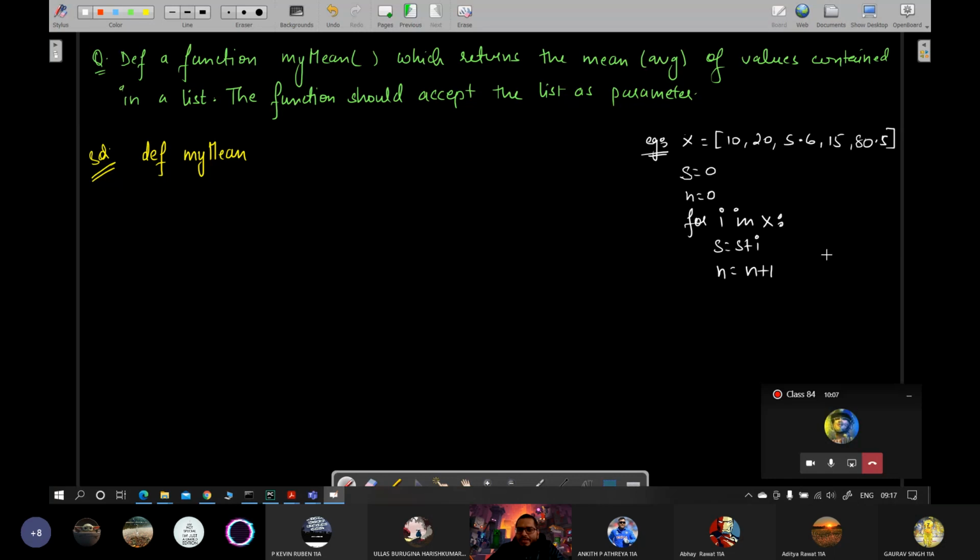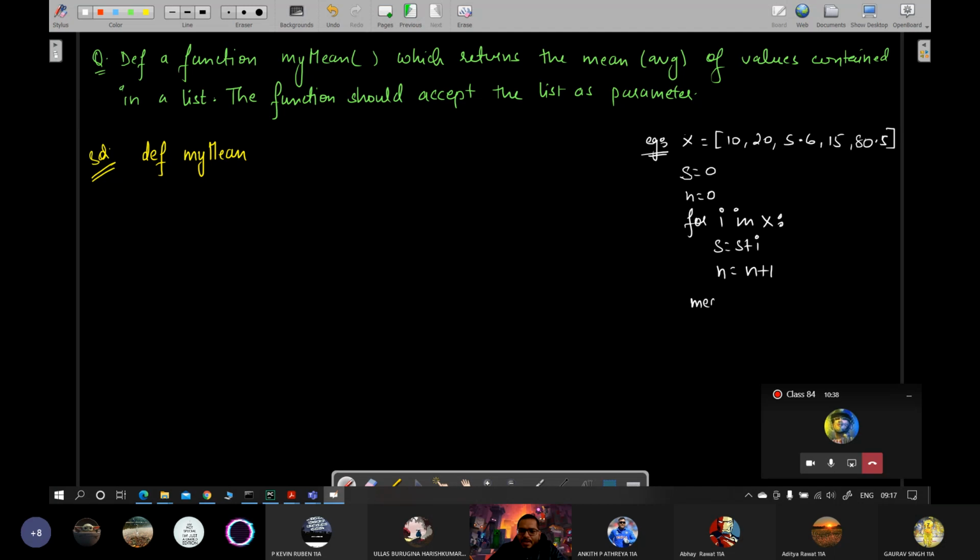Good. I in x. So every time you get a new element, in order to find the sum, you will add I. In order to increment by 1, you will add 1 in n, and s to I for total sum. By the time you exhaust this loop, or by the time all the elements are traversed one by one, starting from first to last, after the body of this for loop, that means outside the for loop, the last value of s will contain what?